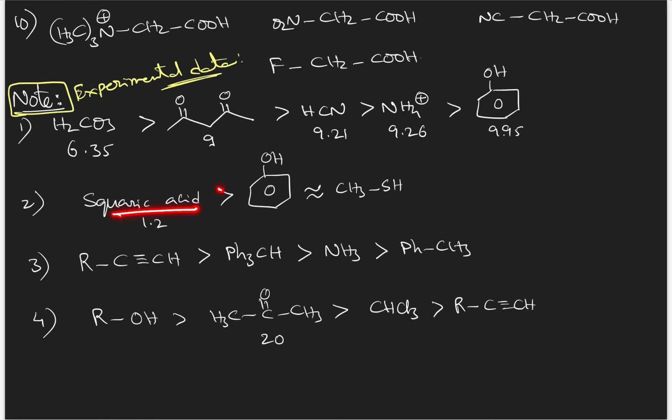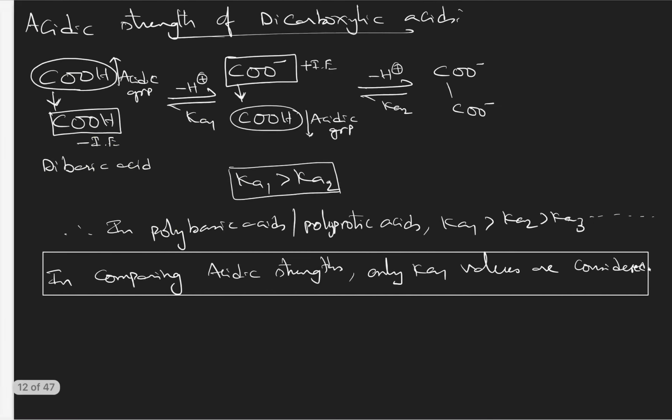Then squaric acid is more acidic than phenol, which is almost equal in acidic strength to methane thiol. What is squaric acid? Squaric acid is this one. You take a square, double bond O, double bond O, double bond in the ring, OH, OH. So basically it is a dibasic acid. Okay? 2 H plus ions can be released by one molecule. The next ones are alkyne, triphenyl methane, ammonia and toluene. Then alcohol is more acidic than acetone, more acidic than chloroform, than terminal alkyne. Okay.